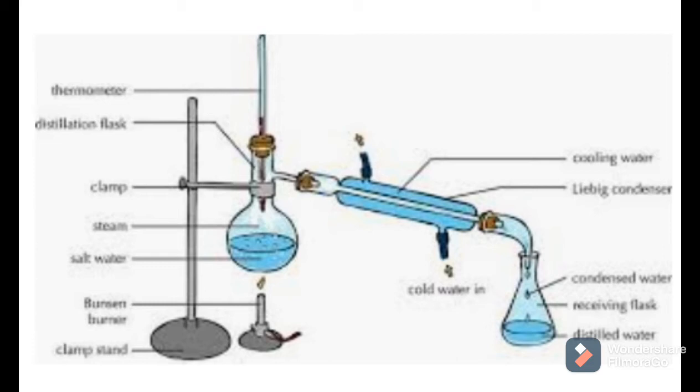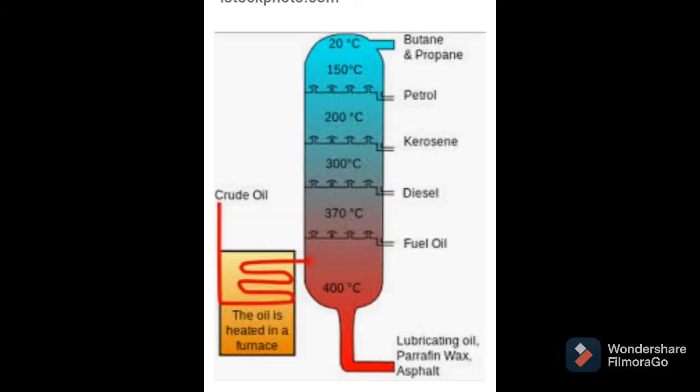Then one more method is called fractional distillation. So what is fractional distillation? If we have to separate more than two liquids from each other, and all these liquids have different boiling points, then we can separate this liquid mixture by using fractional distillation. An example is crude oil, which contains petrol, kerosene, diesel, naphtha, all having different boiling points. So we can separate petrol, diesel, naphtha and kerosene separately by using the fractional distillation method. You can see in the diagram how the fractional distillation setup is.